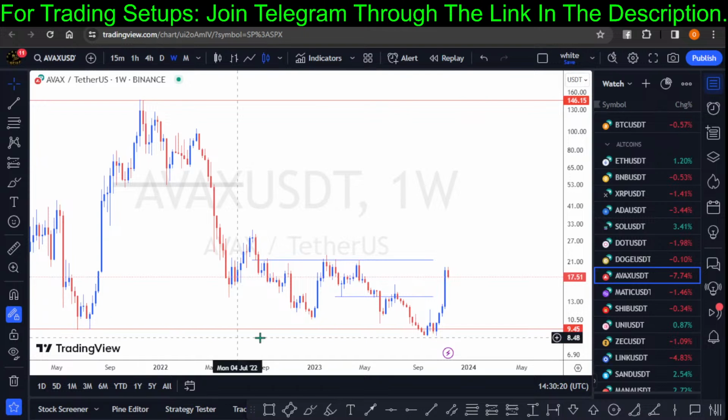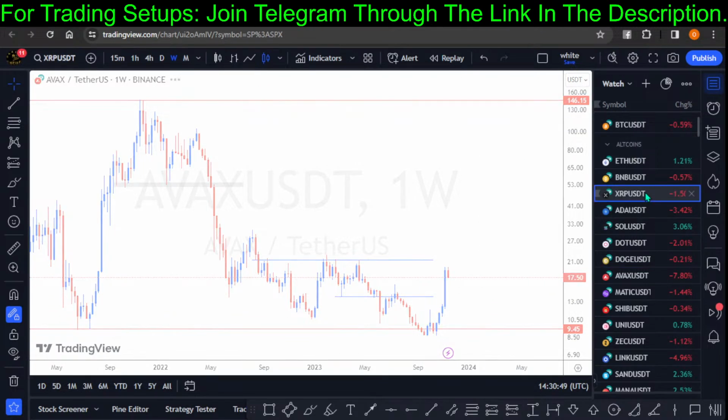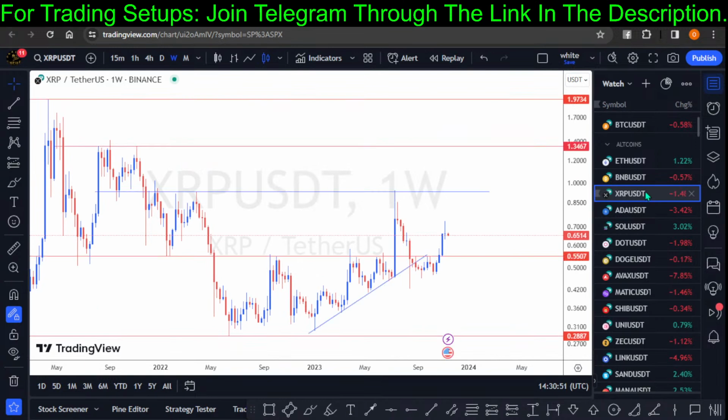So let's go through XRP as requested. But before I go through XRP, let me just show you guys the assets I have on my list so that you can have an idea of what you should be looking out for, right? Okay, let me just give answers to XRP first. So who asked about XRP?